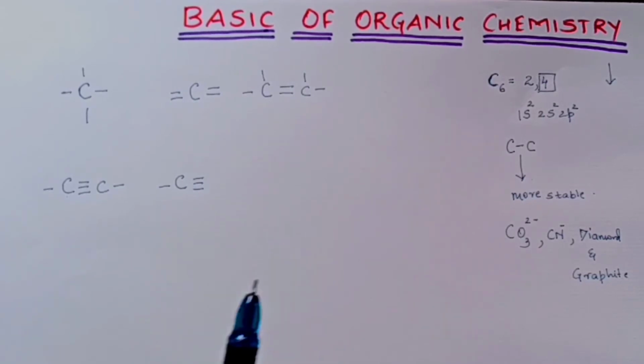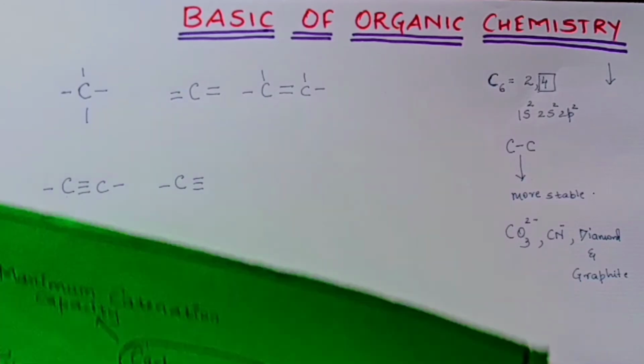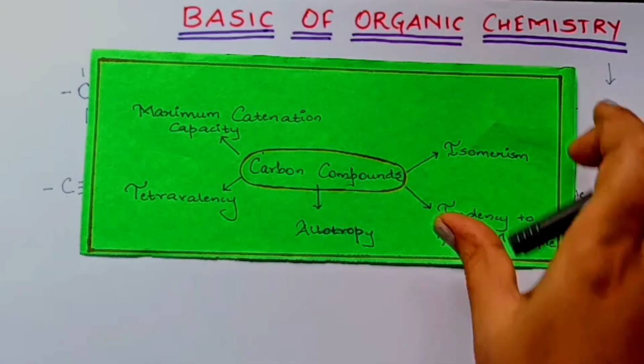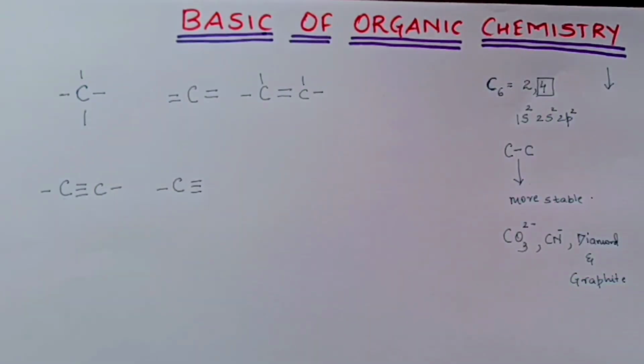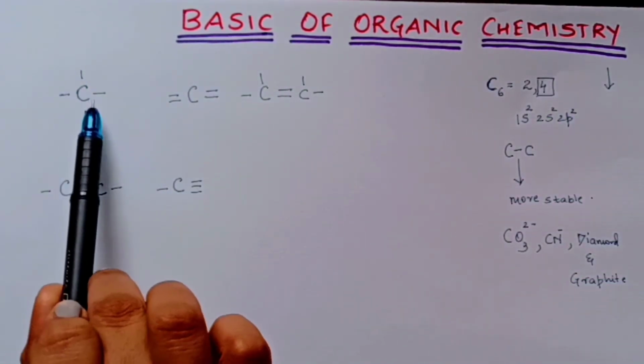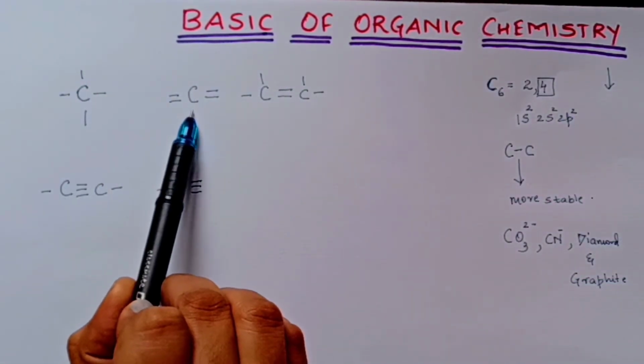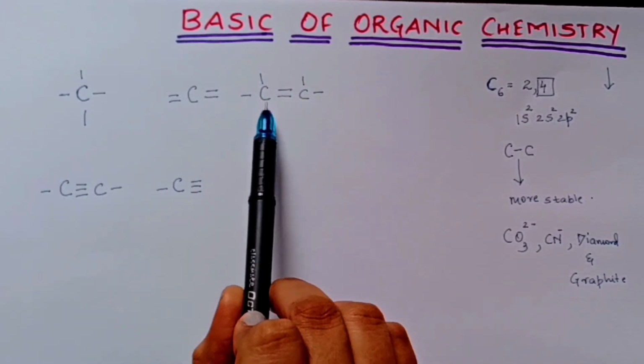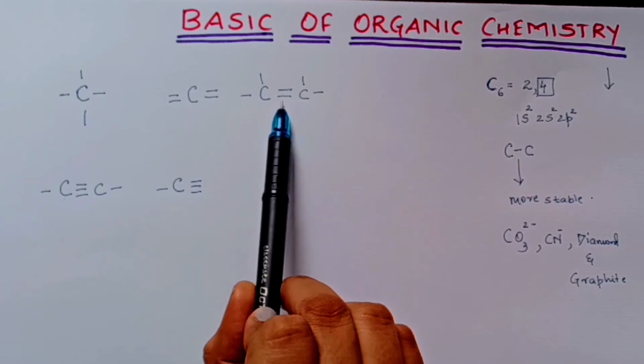Now when I talk about tetravalency, we should know that carbon has a tendency to form multiple bonds. Now what do you mean by multiple bonds? Carbon can form more than one bond. Okay, so I have written carbon over here. It can form a double bond on both sides. Same way it can form a carbon-carbon double bond.